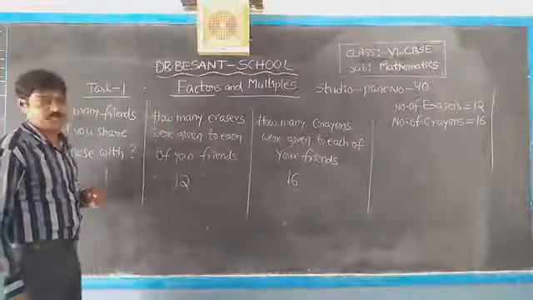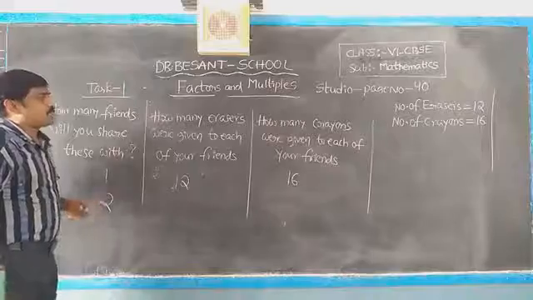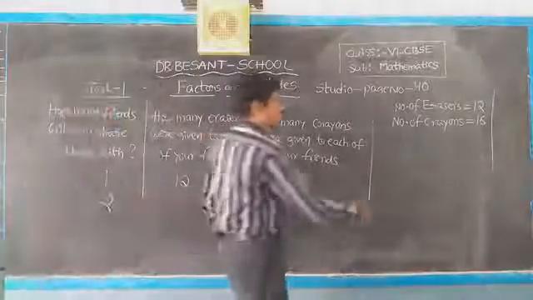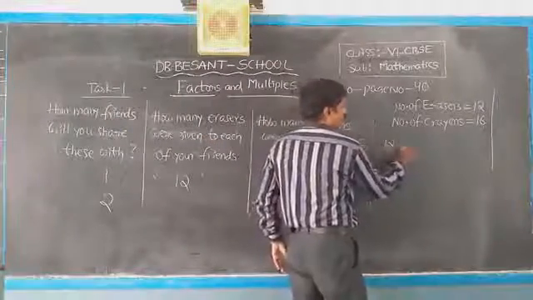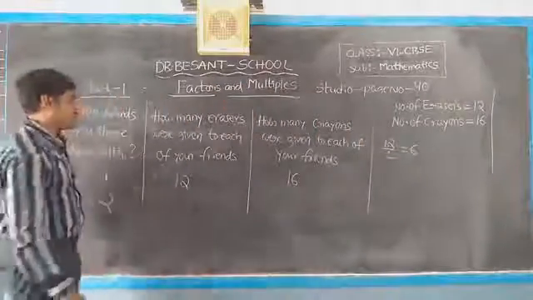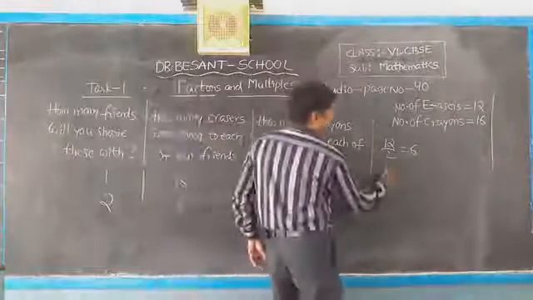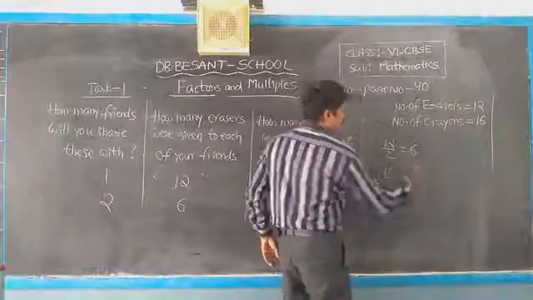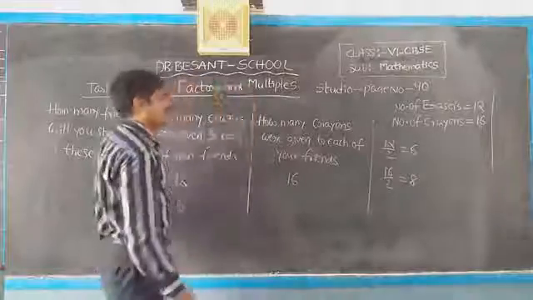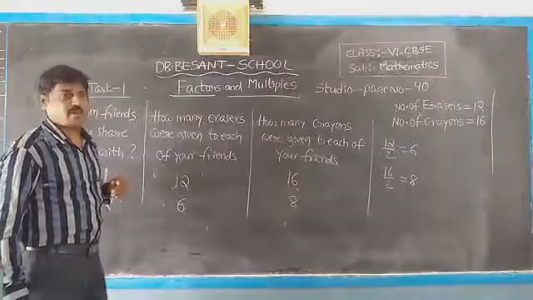Suppose two friends. Then 12 by 2, each friend will get 6. 16 by 2, each friend will get 8 crayons. So this is the second one.